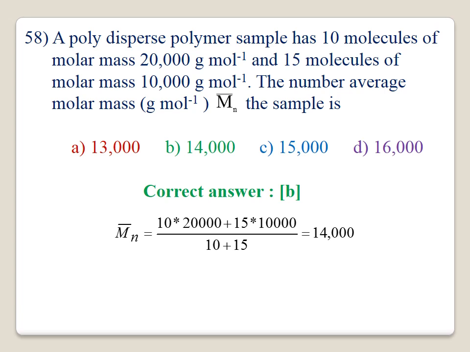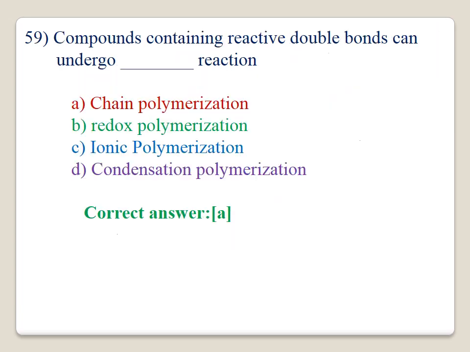Mn is equal to N1 into M1 plus N2 into M2 divided by N1 plus N2. Here, it is 10 into 20,000 plus 15 into 10,000 divided by 10 plus 15, which comes around 14,000. Therefore, Mn is 14,000 for this problem. Answer B is correct.